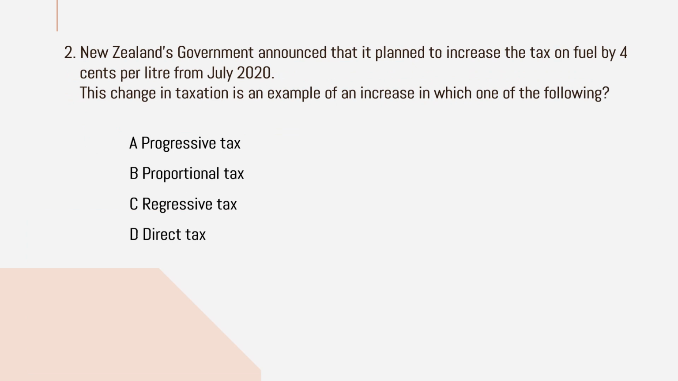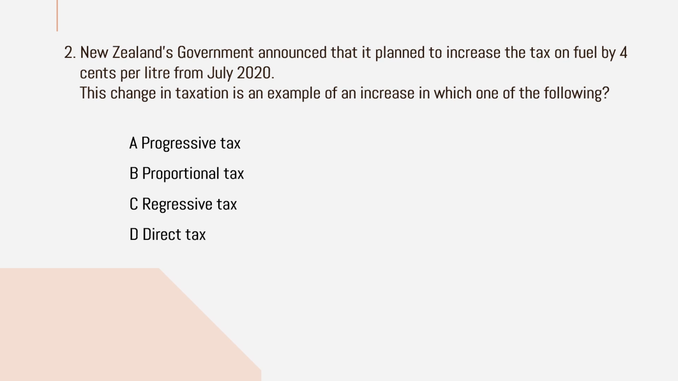So next question. New Zealand's government announced that it planned to increase the tax on fuel by 4% per litre from July 2020. This change in taxation is an example of an increase in which of the following? Option A, progressive tax. Option B, proportional tax. Option C, regressive tax. Option D, direct tax.